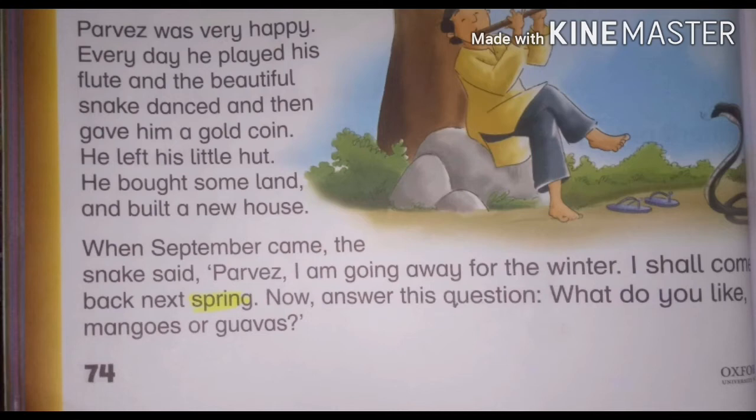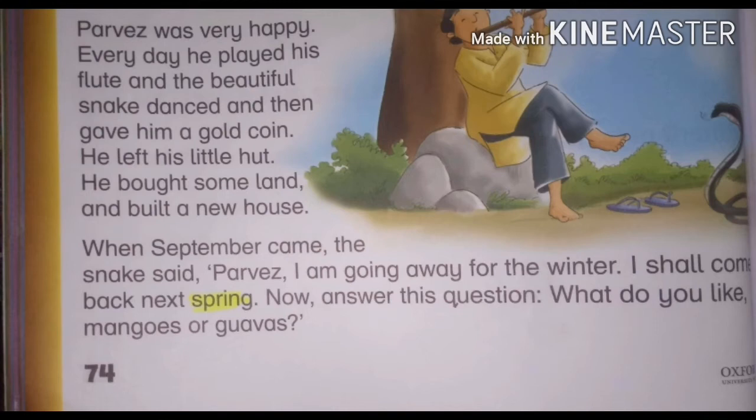Next paragraph is, when September came, the snake said, "Pervez, I am going away for the winter. I shall come back next spring." And what is spring? Spring is the name of the season of the year between winter and summer. Now answer this question: what do you like, mangoes or guavas?